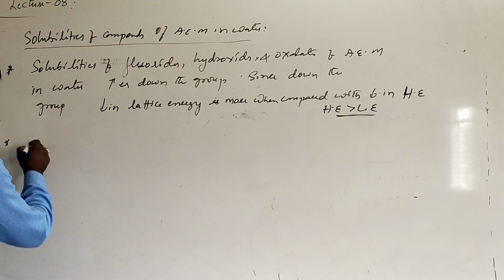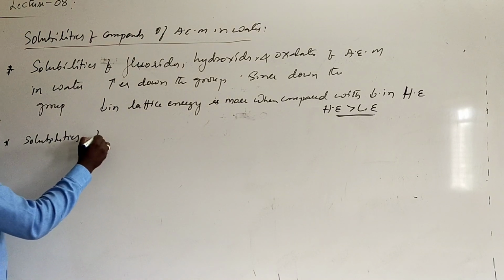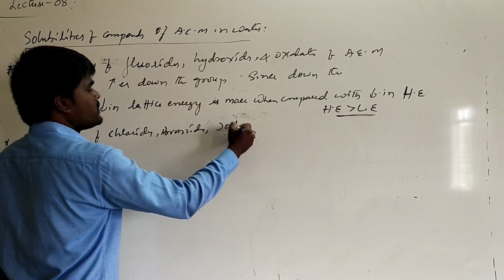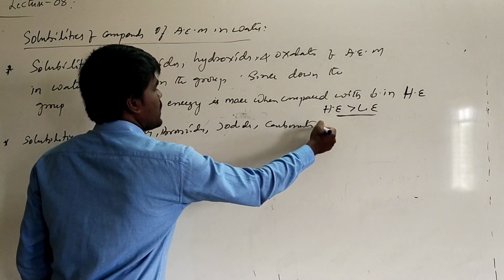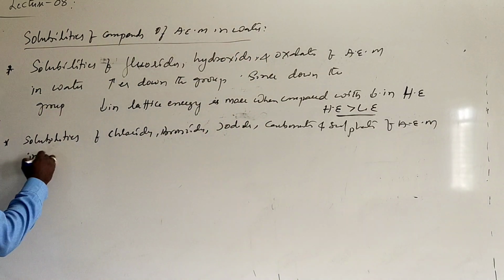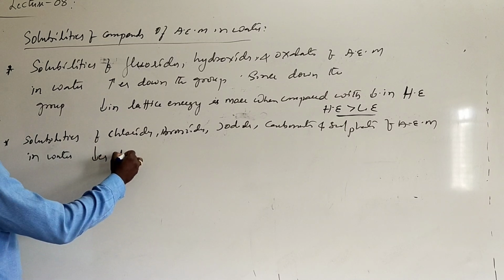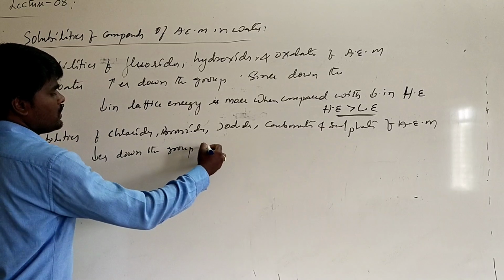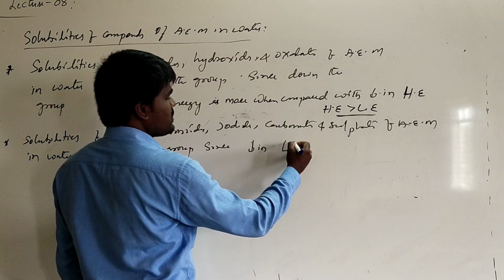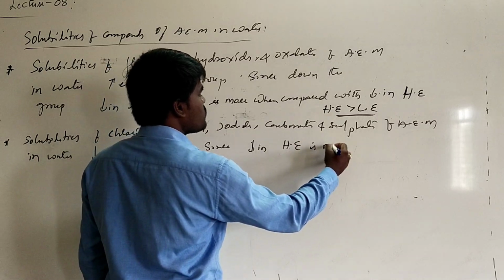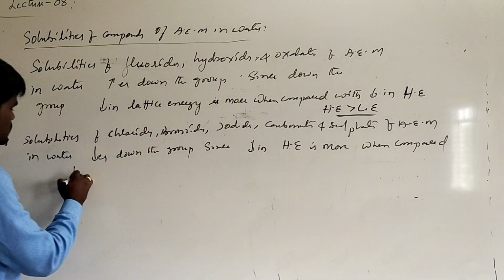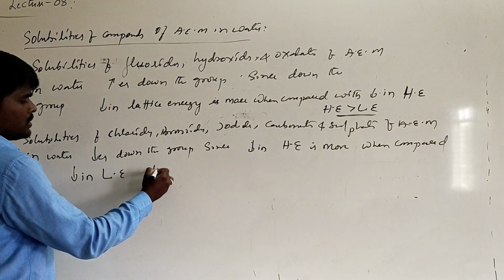And the second important aspect is that the solubilities of chlorides, bromides, iodides, carbonates and sulfates of alkali earth metals in water decrease down the group, since the decrease in hydration energy is more when compared with the decrease in lattice energy down the group.